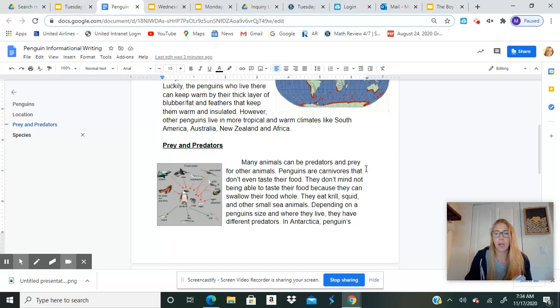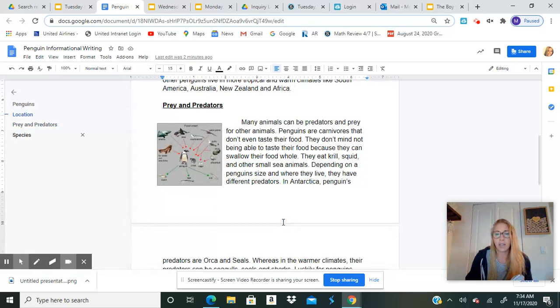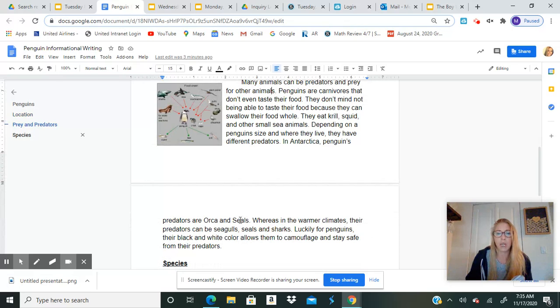Many animals can be predators and prey for other animals. Penguins are carnivores that don't even taste their food. They don't mind not being able to taste their food because they can swallow their food whole. They eat krill, squid, and other sea animals. Depending on a penguin's size and where they live, they have different predators. In Antarctica, penguins' predators are orca and seals, whereas in the warmer climates, their predators can be seagulls, seals, and sharks. Luckily for penguins, their black and white color allows them to camouflage and stay safe from their predators.